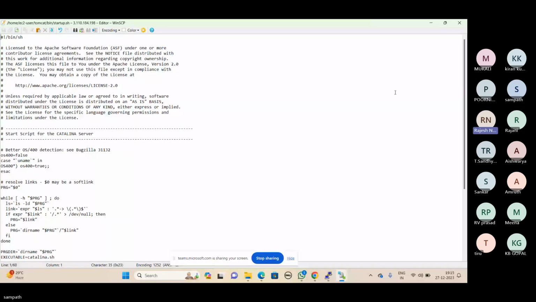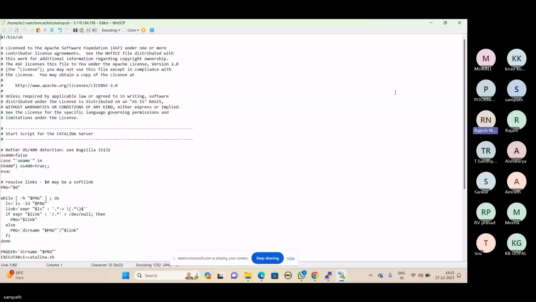If you manually start the Catalina services, it will take some time. To avoid that, Tomcat gives such a beautiful option. They created the shell script file, and once you run it, it will start the Catalina server, and then the Tomcat services start working. Nowadays, everywhere shell script files are used to reduce manual jobs. Okay, Imran? Yes, sir, understood, sir.